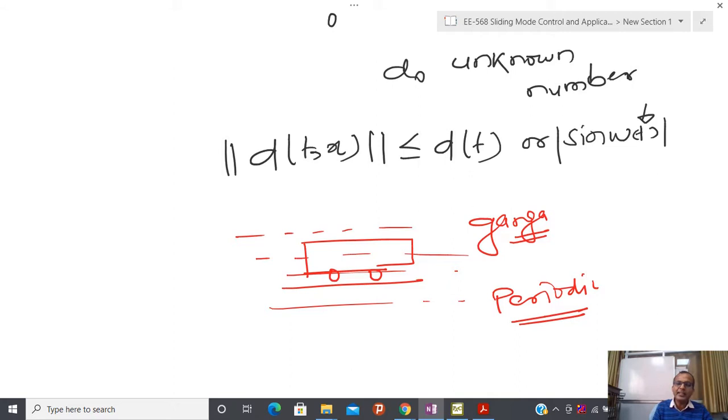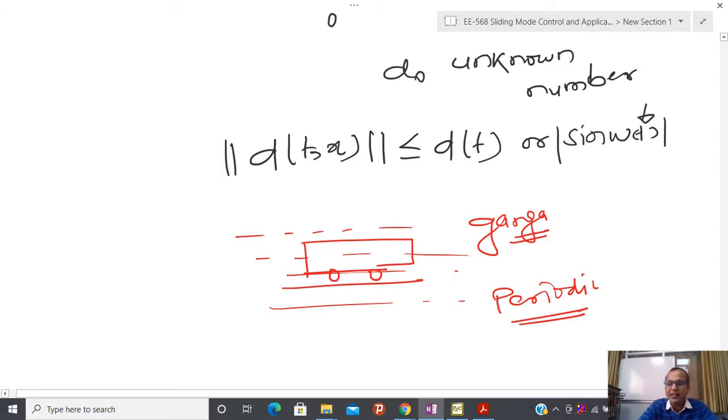Due to that reason, I am assuming that whenever a water wave hits an underwater vehicle, that will not represent a vanishing disturbance, because even if I stop my underwater vehicle, some kind of wave is going to act on it. That is a class of non-vanishing disturbance. So let us conclude it.